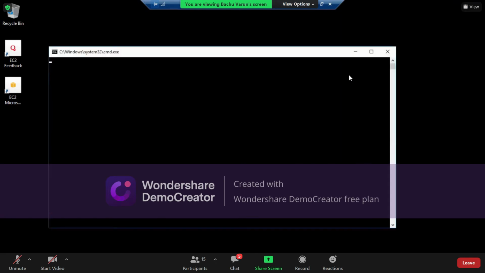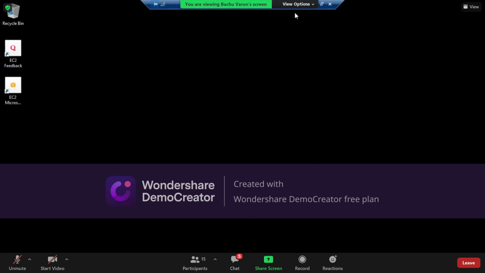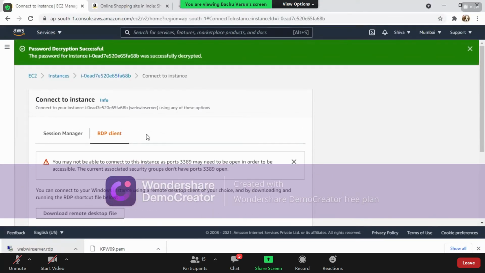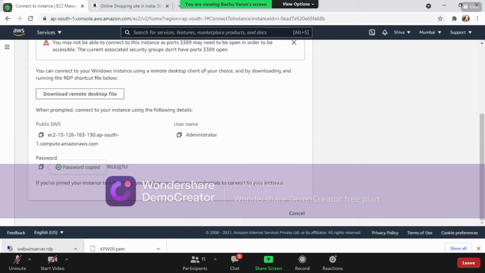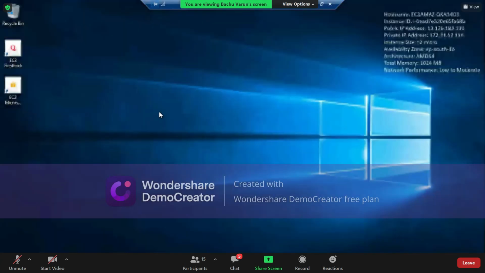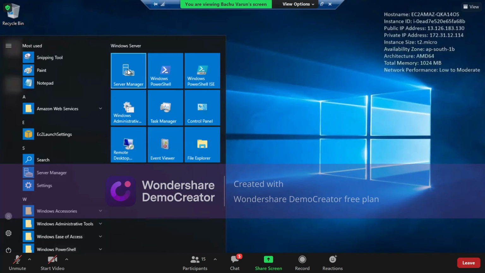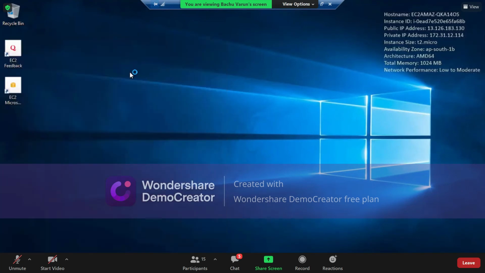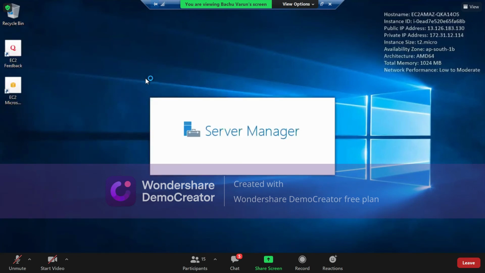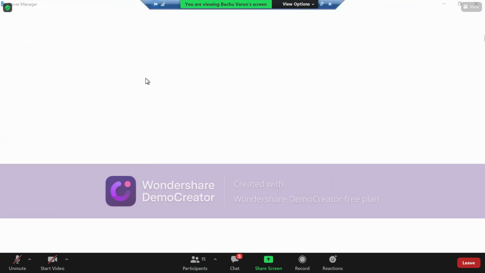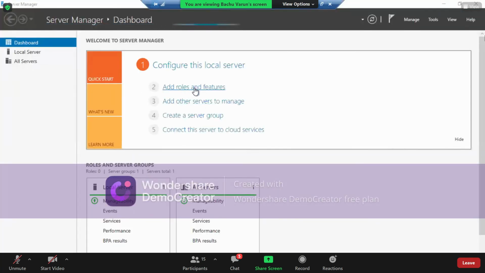Okay, now you can see my Windows server is launched. I can use this Windows server. I'm minimizing the server. This is my AWS machine, and our concept is to show the web server. To configure a web server on your Windows machine, means Windows servers, you have to go to an option called Server Manager on your Windows machines. If there are any Windows administrators in this group, you know what Server Manager is. So click on Server Manager. On this Server Manager, we have to install a role called Web Server. You can see Add Roles and Features.